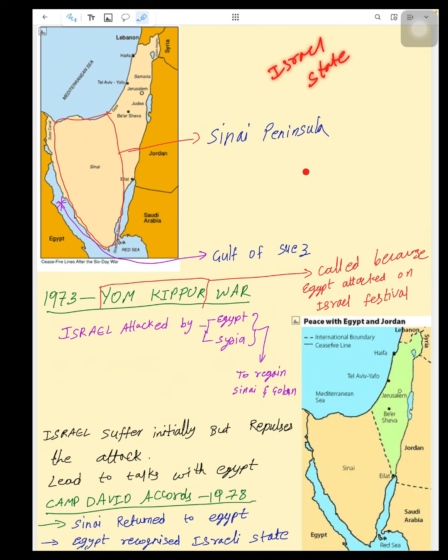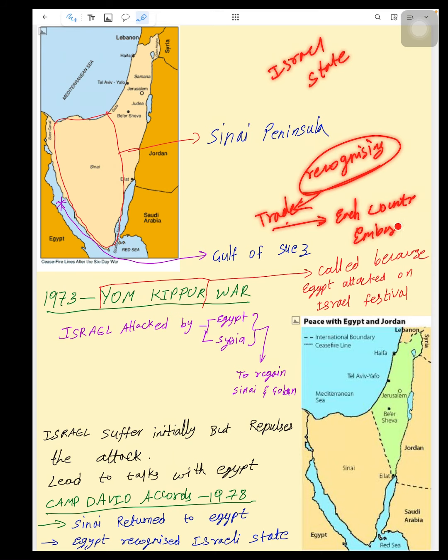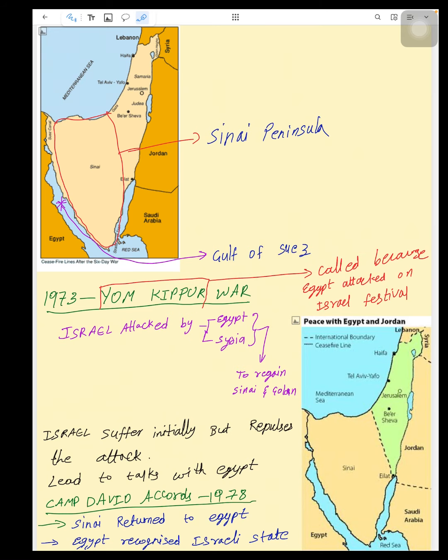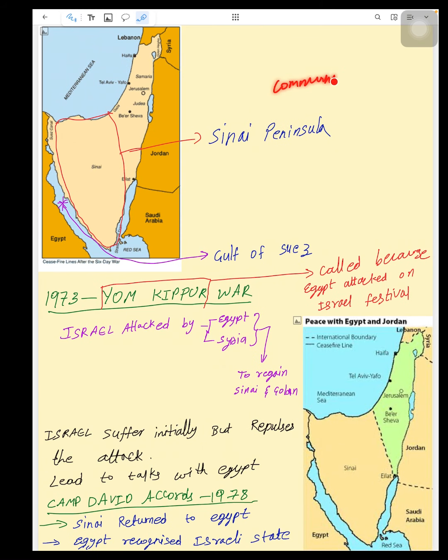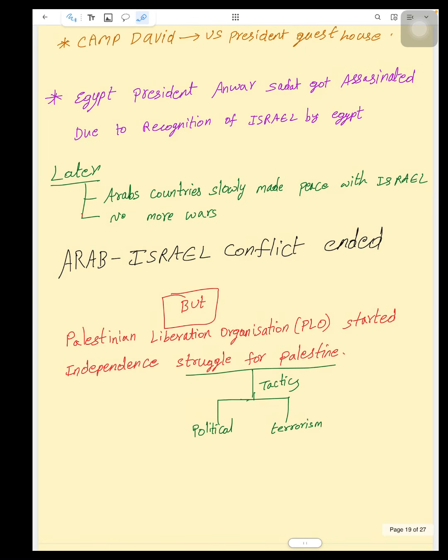What is there with recognizing a country as a state? When a country recognizes another country as a state, it is an indication that trade is possible now, and each country will have its embassy in the other country. Also, it helps further cooperation, employment opportunities, migration, and so on. In case there is no recognition between Egypt and Israel, they don't have any communication, any relation. But the first step for that relation is the recognition by Egypt.